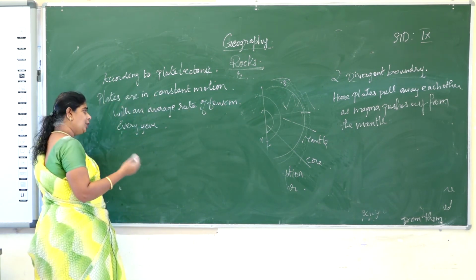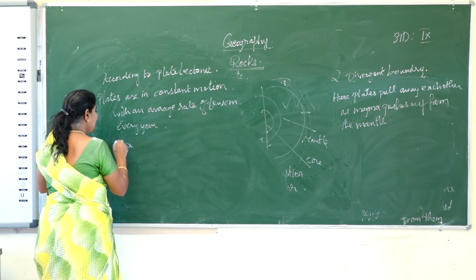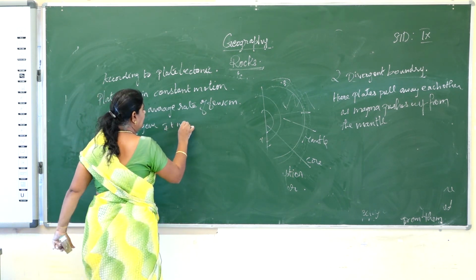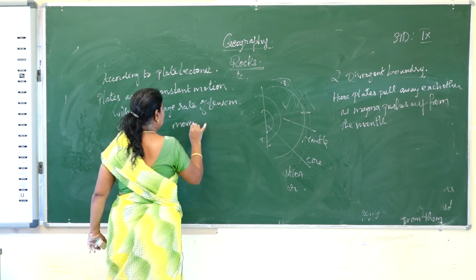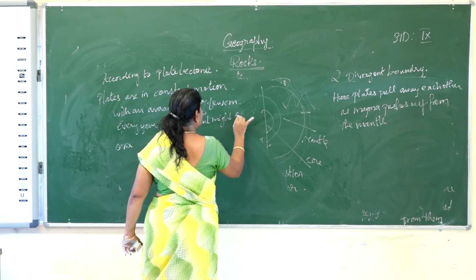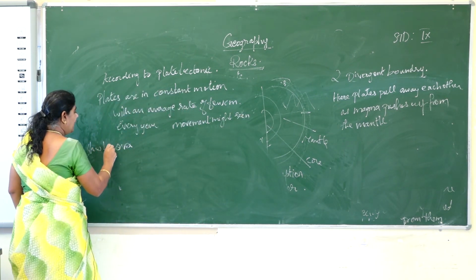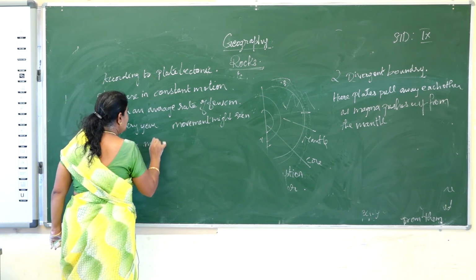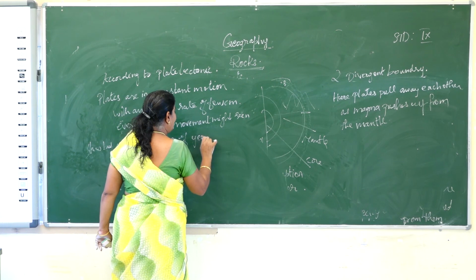This movement might seem slow, but over millions of years, what will happen?